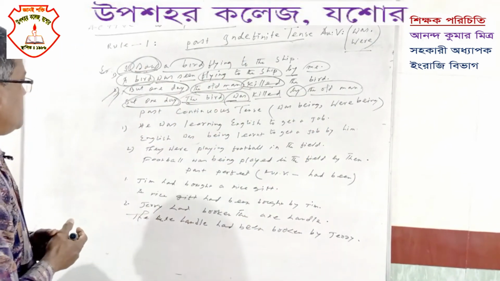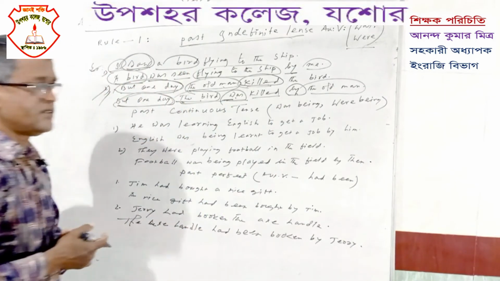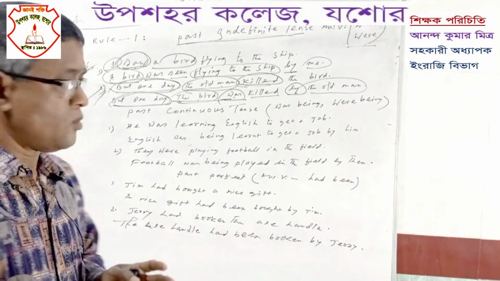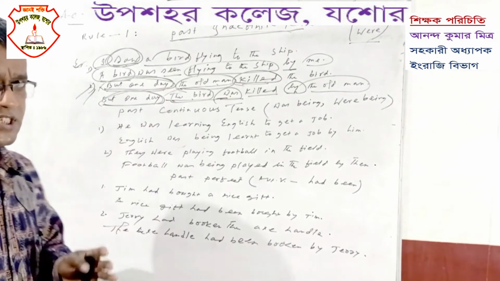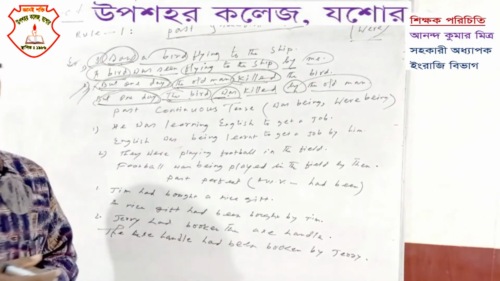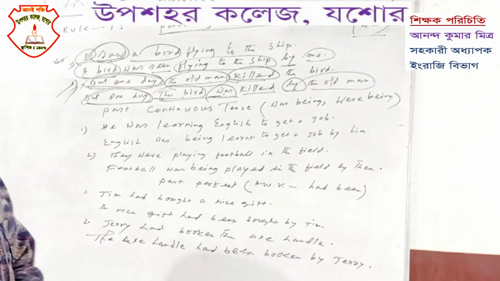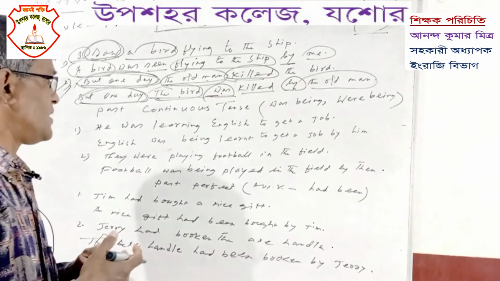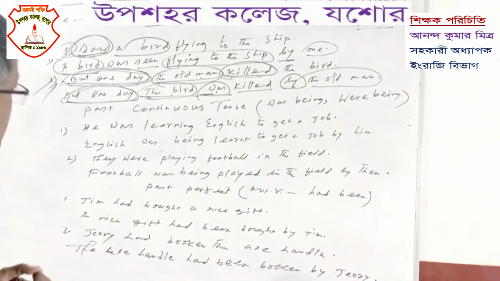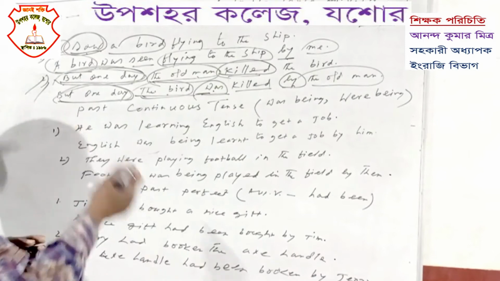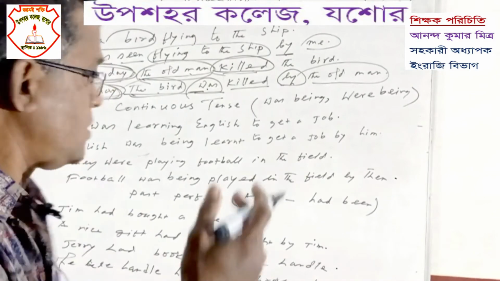So you notice: but one day the bird was killed by the old man. If there is any such extra or additional part while you are changing a voice from active to passive, you will without any hesitation put that part at the beginning of the sentence, then follow the rule.